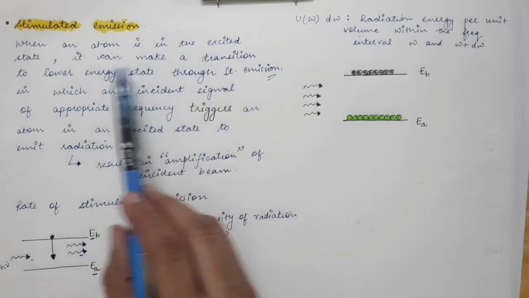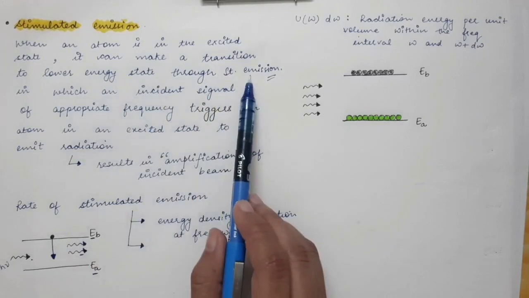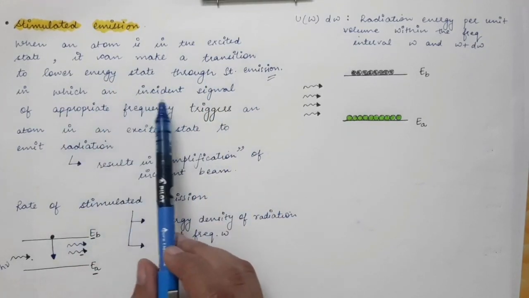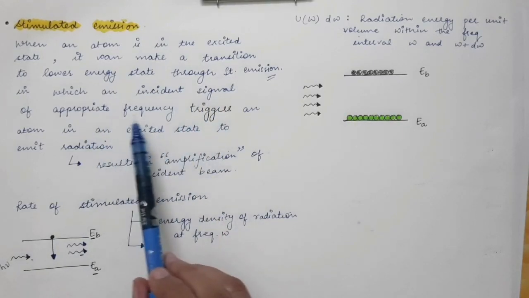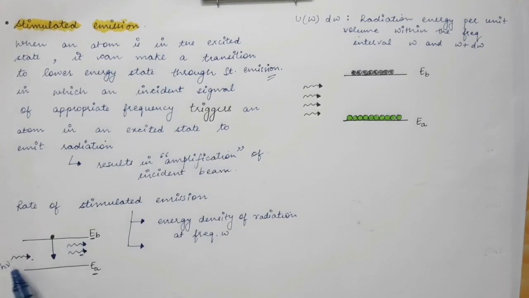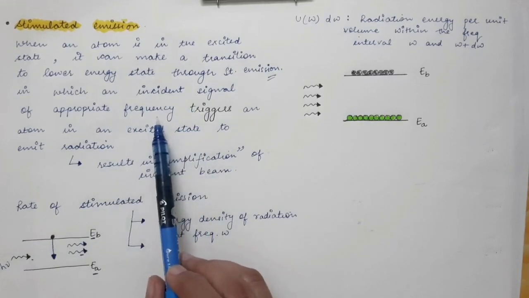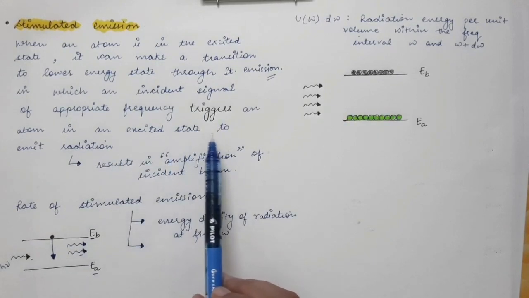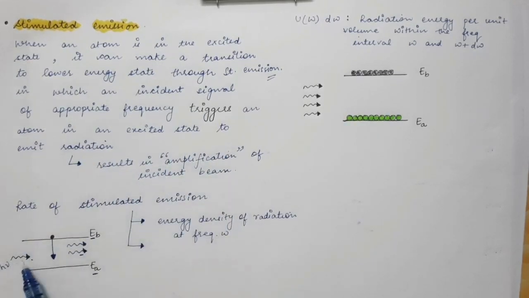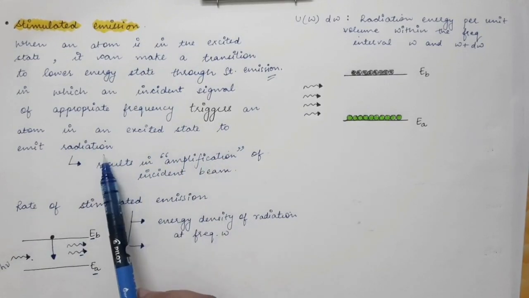So when an atom is in the excited state, it can make a transition to the lower energy state through stimulated emission, in which an incident signal of appropriate frequency, meaning the energy of this photon must be equal to the difference in these two energy levels, triggers an atom in an excited state to emit radiation.